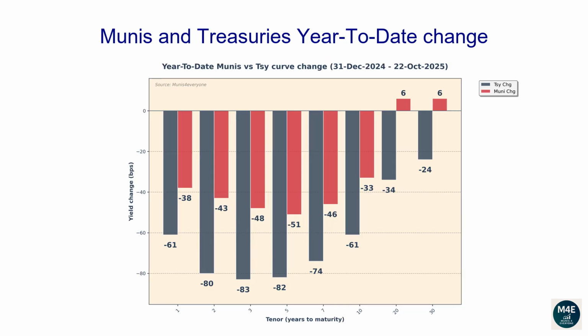This graph is similar to the previous one, but instead of showing how interest rates have moved versus the prior day, they show how much they have changed year to date. The current bar plot shows how Munis and Treasuries have changed year to date.